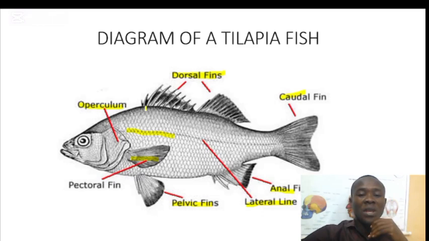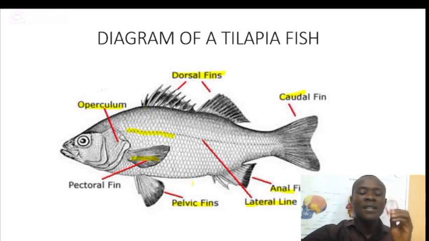So for your exam, you are expected to know the function of the parts, like the operculum that protects the gill. We have the eye that is there for vision. We have the nose, which I almost forgot, that is responsible for smelling, not for respiration. And we have the mouth that is responsible for feeding and respiration. And we have the fins that are responsible for swimming. And we have the lateral line that detects vibration in water.